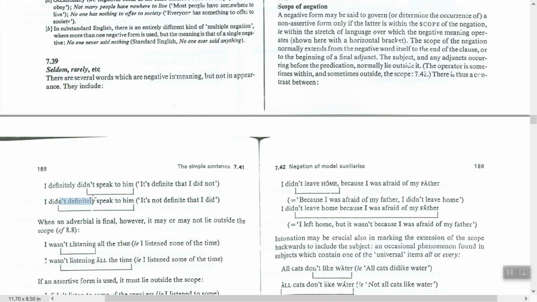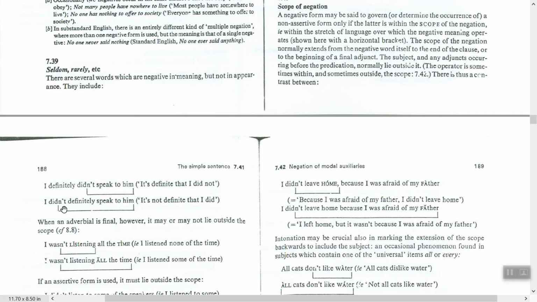Is there a difference in meaning? Yes. When you say I definitely didn't speak to him, it means it is definite that I didn't.